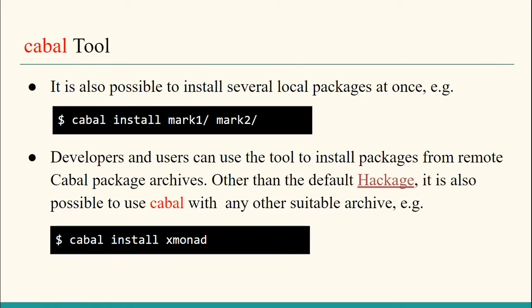Developers and users, other than the default package, Cabal can be used with other suitable archives as well. Package is the default Haskell archive that is already there. We can already use it, but Cabal can also be used with other suitable archives. So for example, by writing cabal install xmonad, we can install Xmonad on our system.